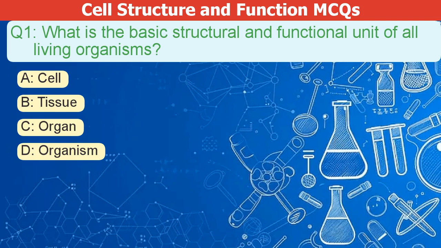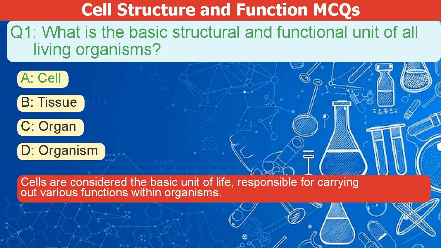What is the basic structural and functional unit of all living organisms? A. Cell. B. Tissue. C. Organ. D. Organism. The correct answer is A. Cells are the basic unit of life, responsible for carrying out various functions within organisms.